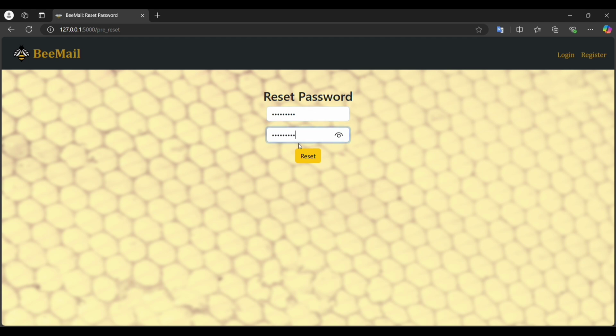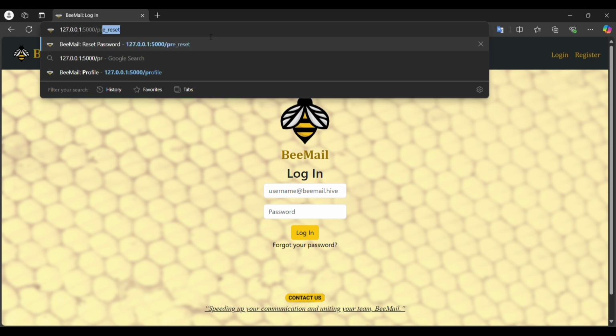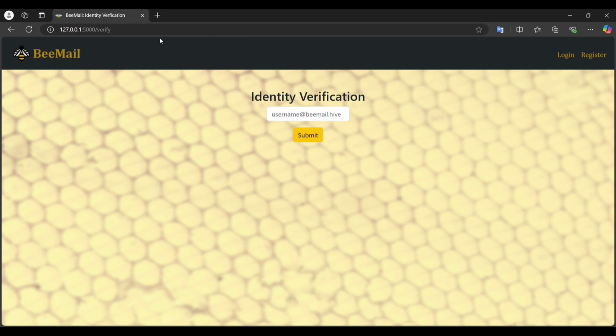I will change it to this. Okay, so now would they be able to access the reset from here? If they do that, it will be a bug, yeah, it would be a problem. But if they try to do that, it will just redirect them to the verify, which is the requires verification stuff that we talked about.